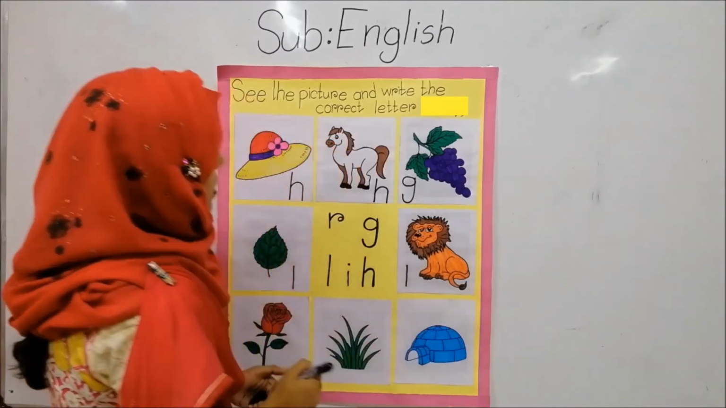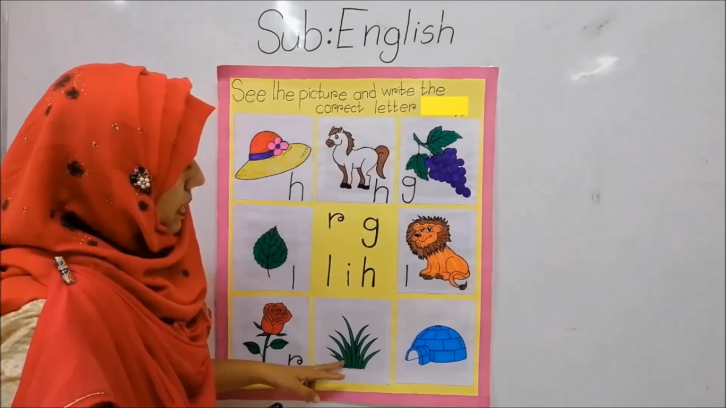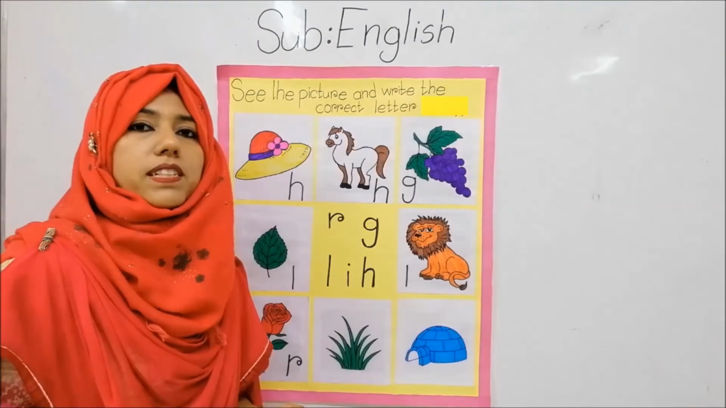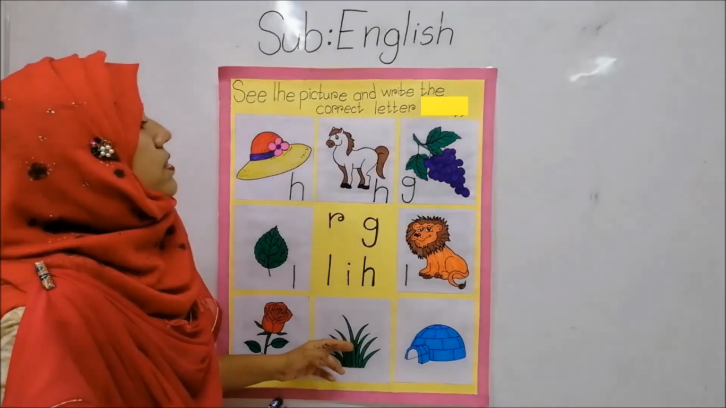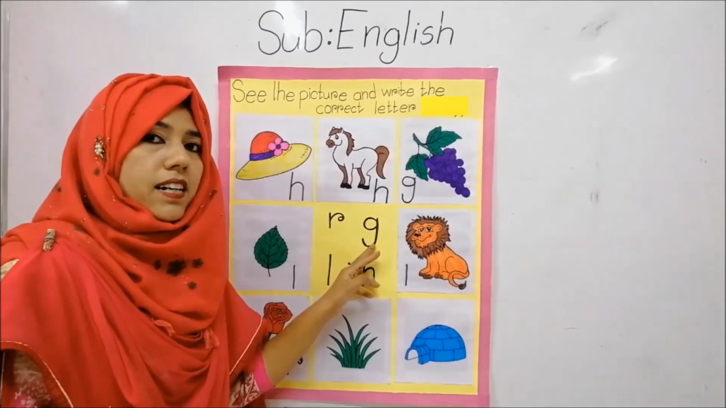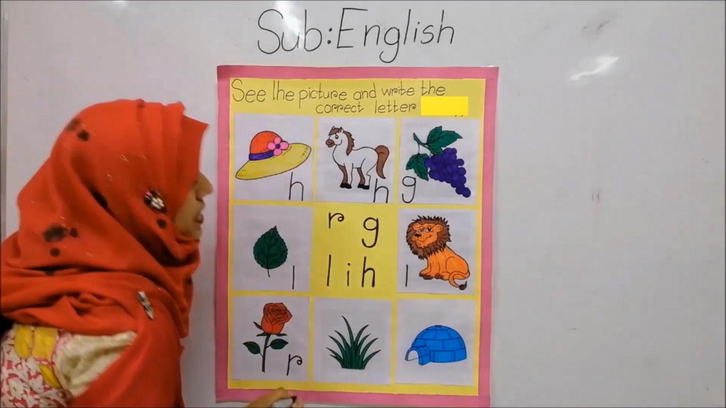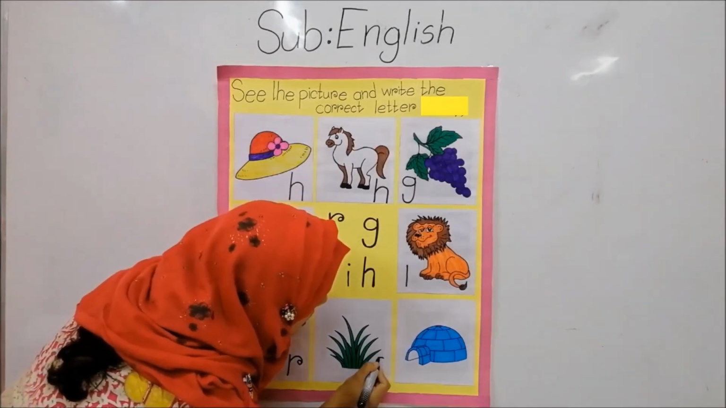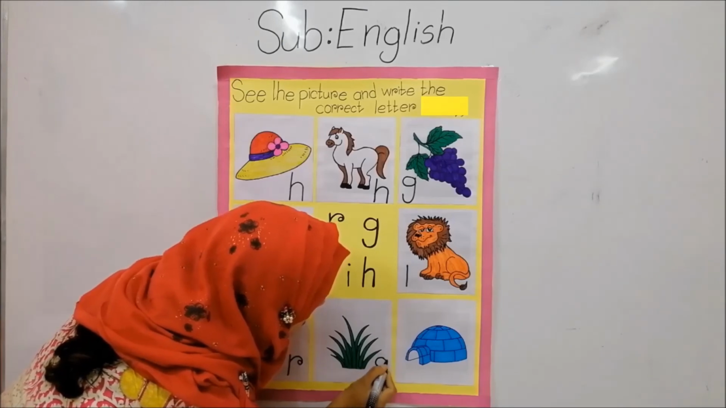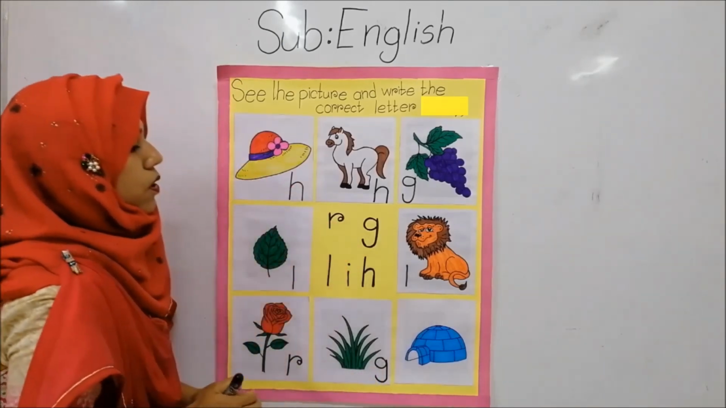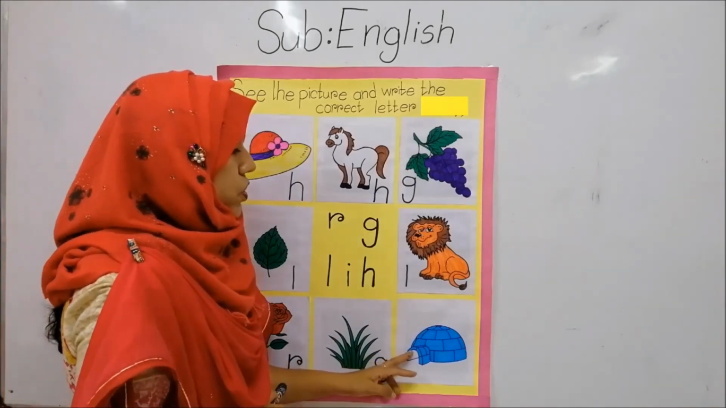Okay. Then what are these? These are grass. So which letter's phonic sound is Ga? G phonic sound is Ga. Yes, G sound is Ga. So we'll write here G. Circle, standing stick, half circle. Okay, now look at the last picture.